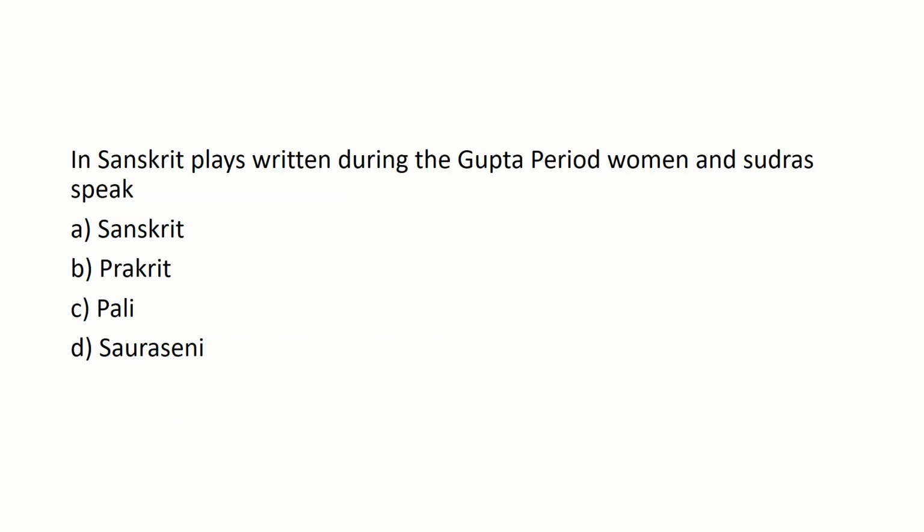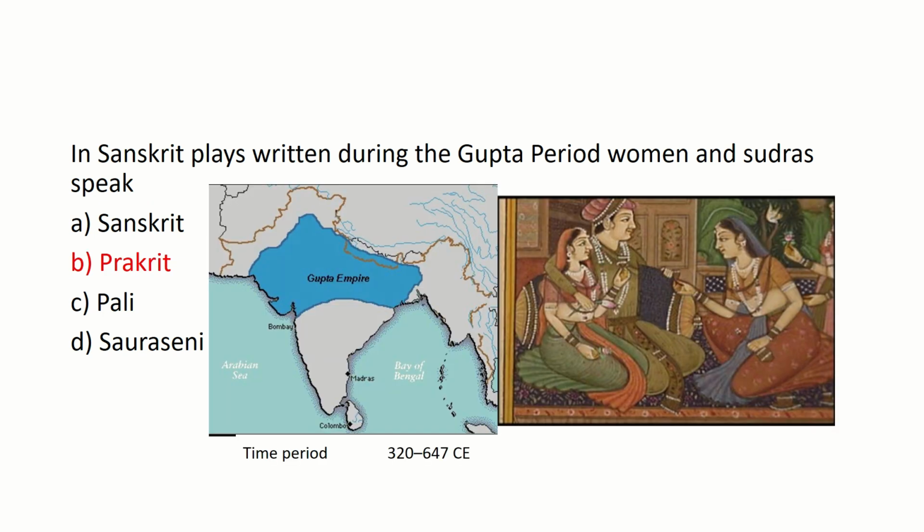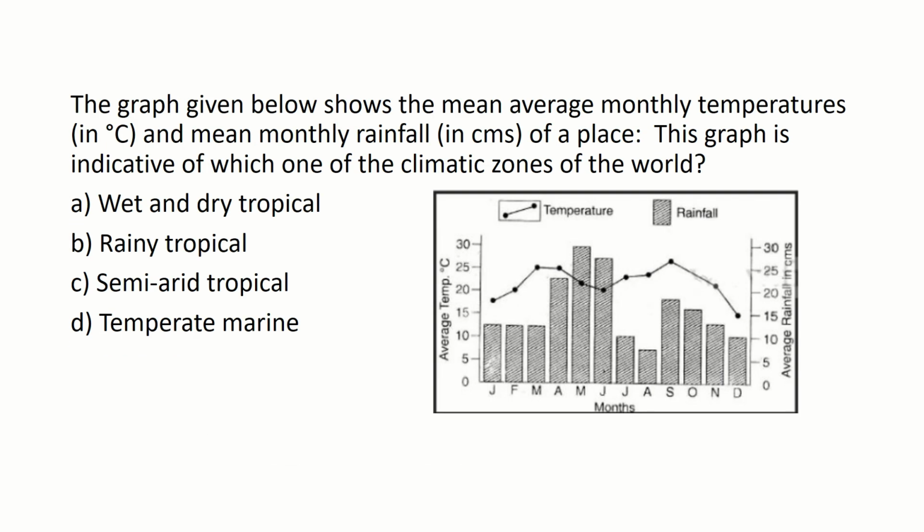In Sanskrit plays written during the Gupta period, women and Shudras speak. Option A Sanskrit, option B Prakrit, option C Pali and option D Sauraseni. The right answer is option B Prakrit. Moving to the next question.